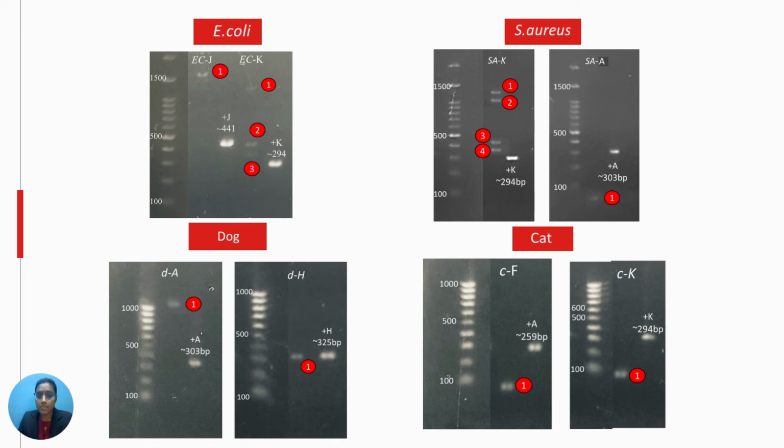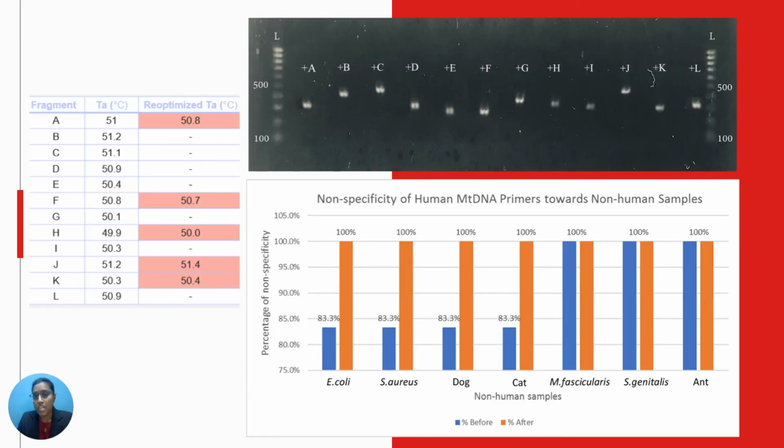This non-specific amplification shows that the designed human mtDNA primers are not specific to human samples only, even though the primers were built using Primer-BLAST specific to the human mtDNA genome only. There are no definitive studies proving why this non-specific amplification occurs, but our findings suggest that a slight modification in annealing temperature, which is plus or minus 0.1 to 0.2 degrees Celsius, can remove the non-specific amplification, as shown in the table here.